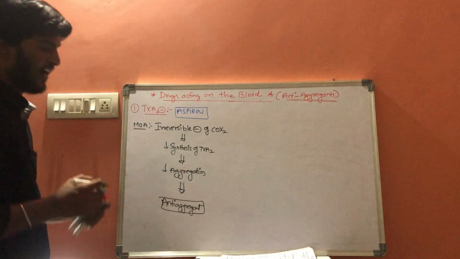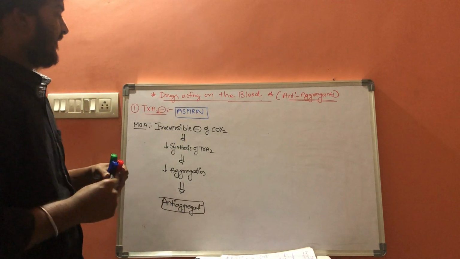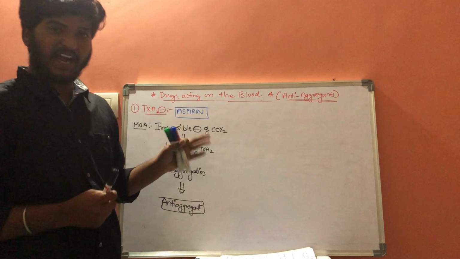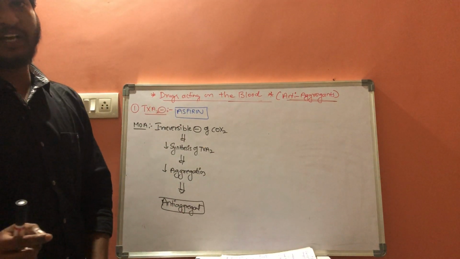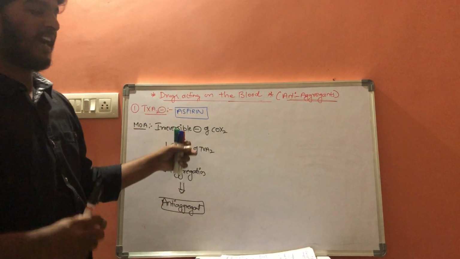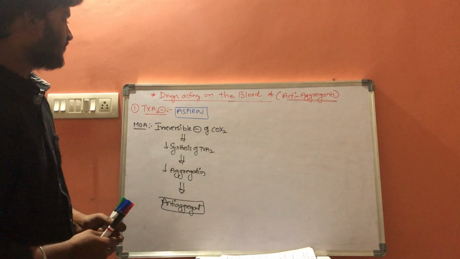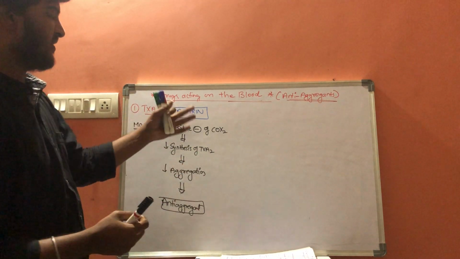It will be acting as an anti-aggregant. So this is the mechanism of action of aspirin. There are two mechanisms of action. The aspirin can act in two ways, but the main action is that it inhibits the COX enzyme.